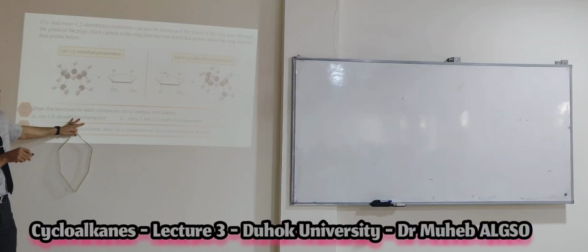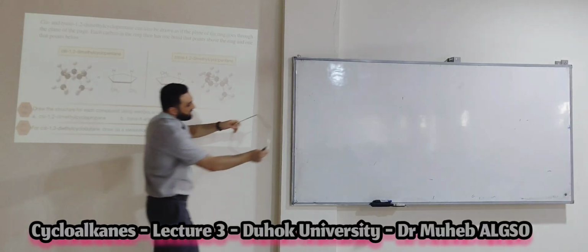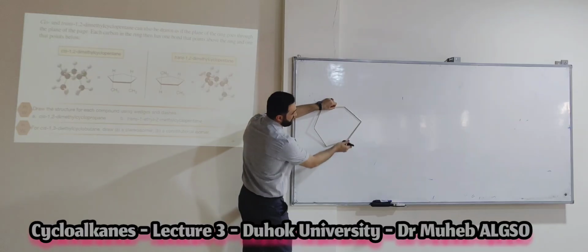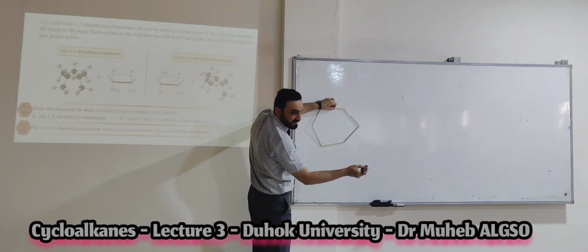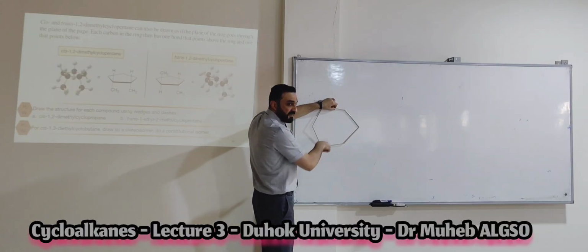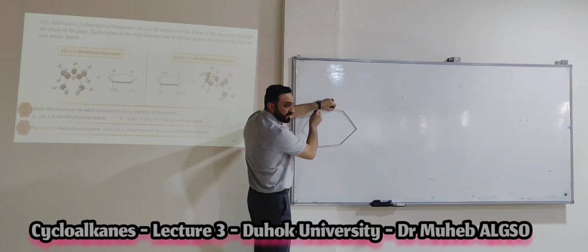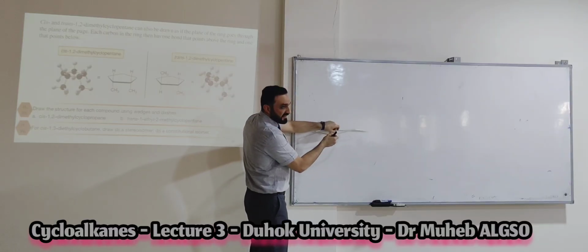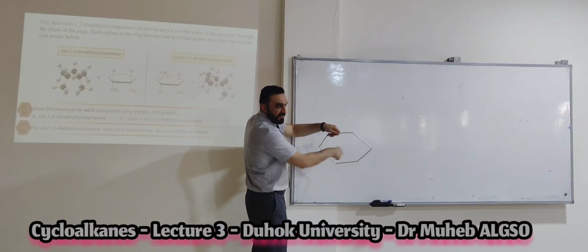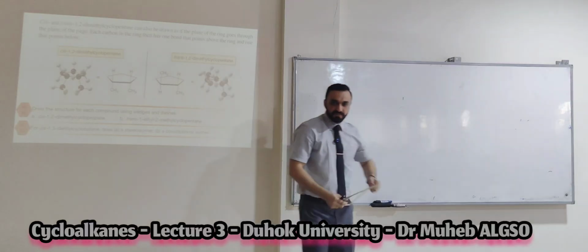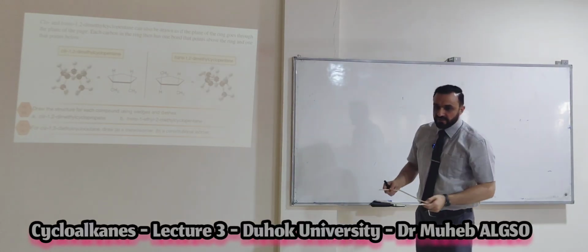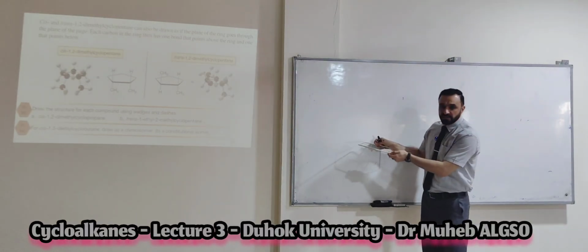This is another way to draw the cyclic compound. Another way, okay? You can draw it like that, with this one near to you and this in the back side, far from you, near to you. Or you can draw it like that, and the substituents will be up and down. There is no dash here. Why is there no dash?